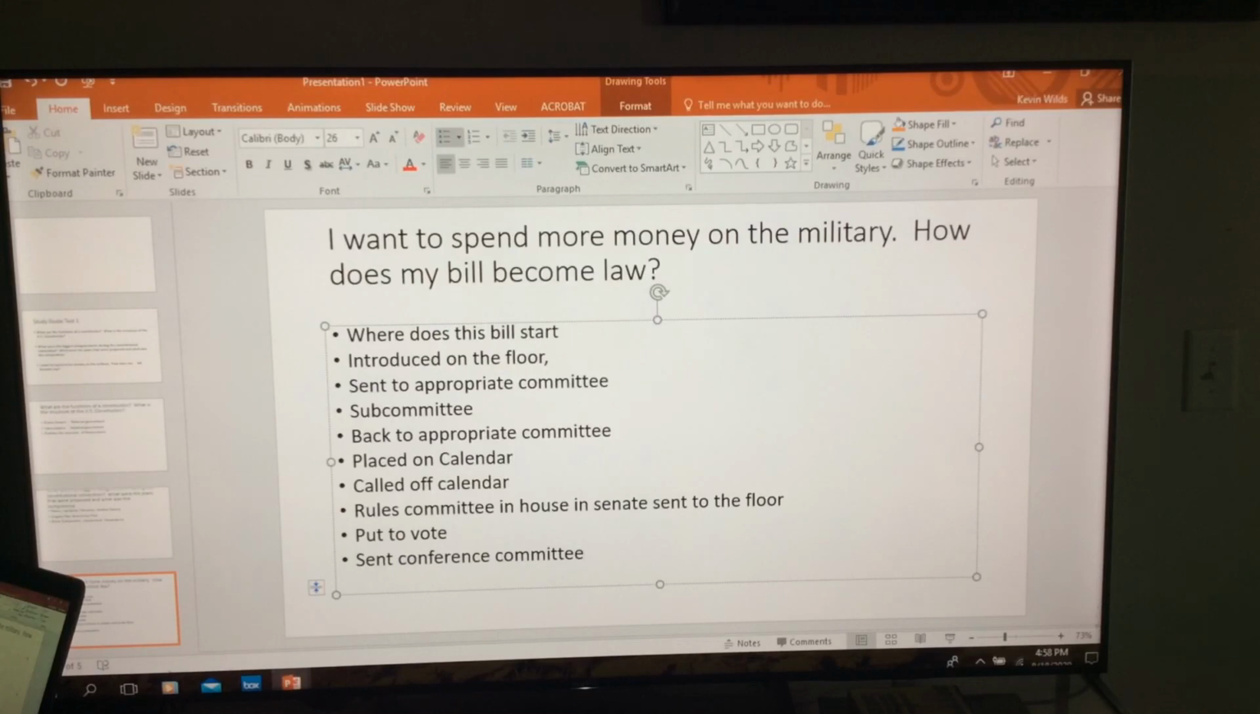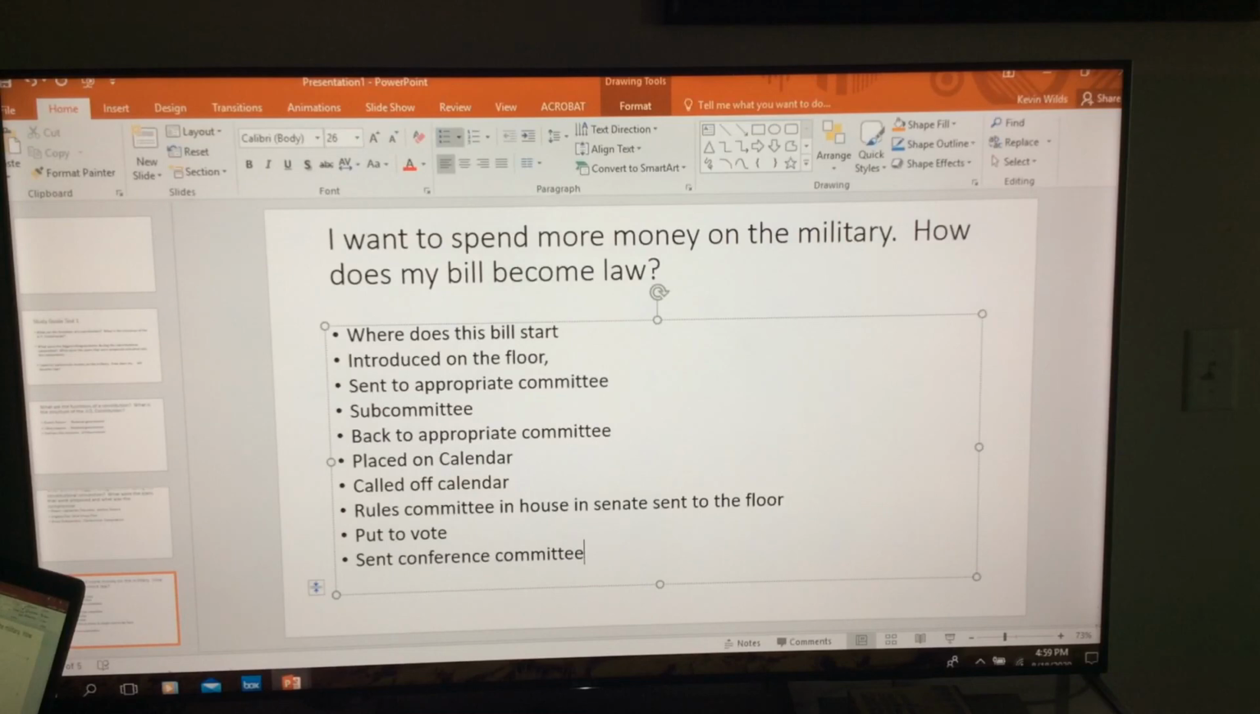Where does the bill start? Okay, it starts in the House or Senate. Why does it start in the House or Senate? You have to explain that to me. Introduced on the floor. From the floor, it's sent to the appropriate committee. You need to tell me which committee it's sent to. What does the subcommittee do with the bill? Go back to the appropriate committee. What calendar is it placed on? Why is it put on that calendar? Who calls it off the calendar? What does the Rules Committee do with the bill? What can the Senate do with the filibuster? Put to a vote. What does a conference committee do with the bill? And then who signs the bill to make it law?